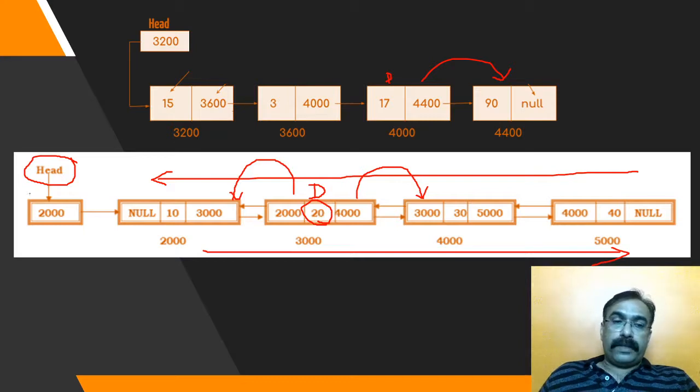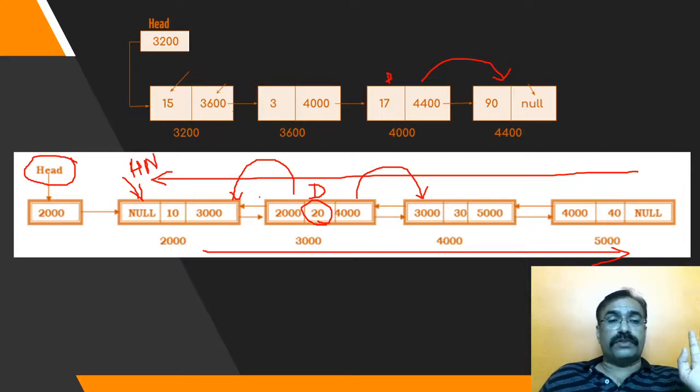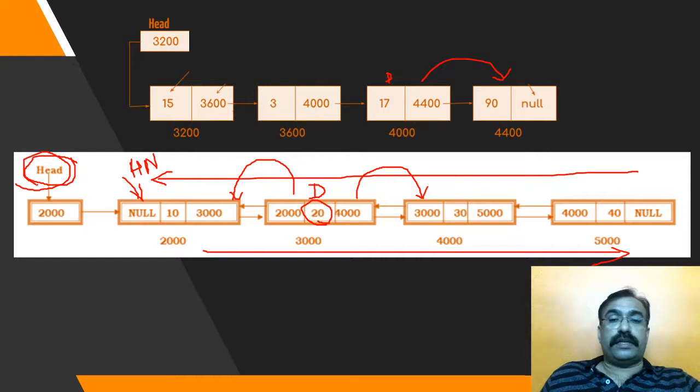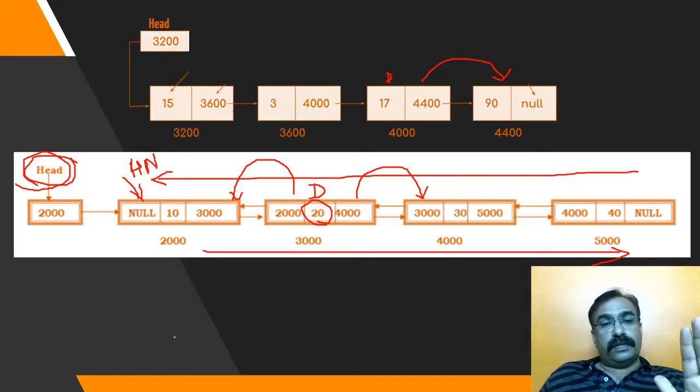So this is not the head node. This is your head node, or start node, or first node, or beginner node, whatever you say. But this is just another pointer variable which will store only the address of the first node. So it is a head pointer, it is not a head node. Remember that. These are very minor terminological differences, but if you make it clear, it will be easy for you to understand the program.